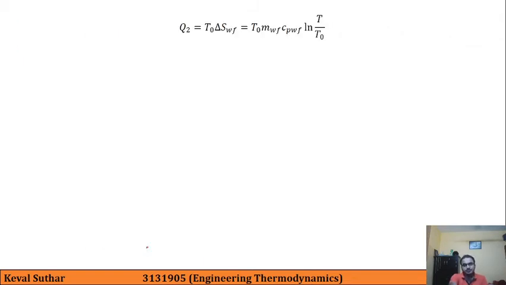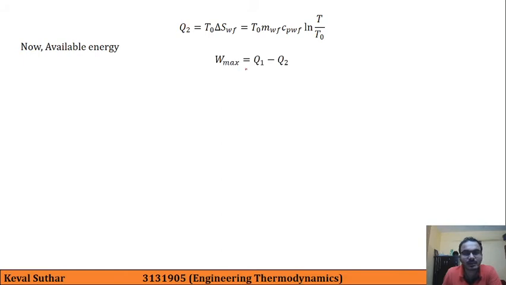So here the value of Q2 is also given by T0 delta S WF, which is written as T0 mwf Cpwf ln T by T0. Now available energy part, which is W maximum is equal to Q1 minus Q2. So first we have written this standard formula from our previous slide, minus Q2, that is this formula.